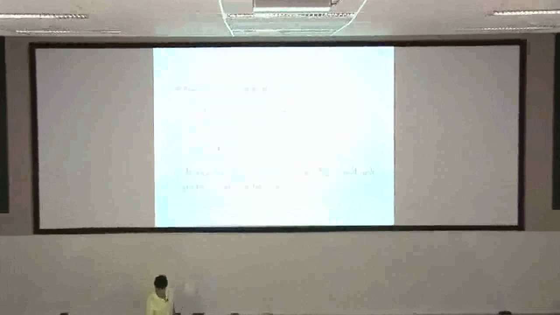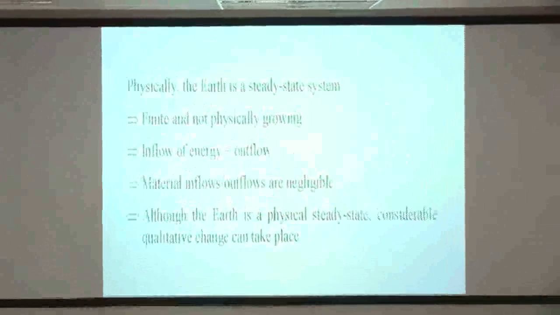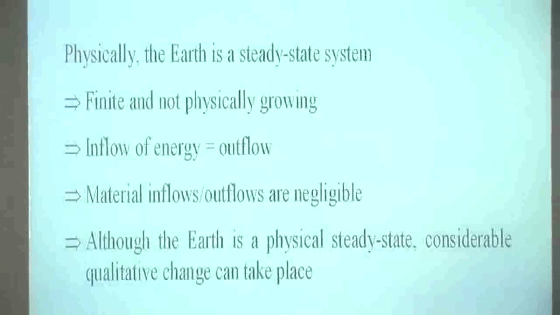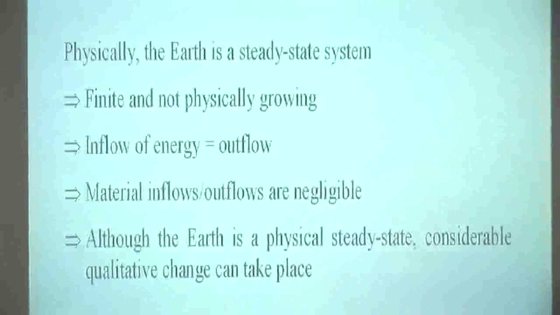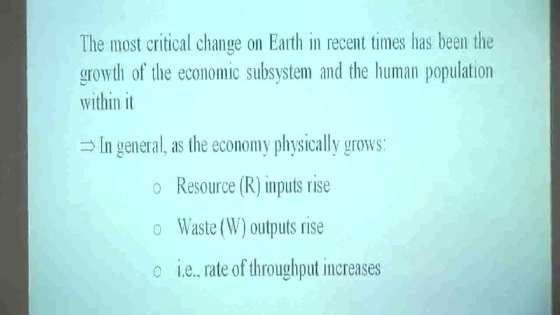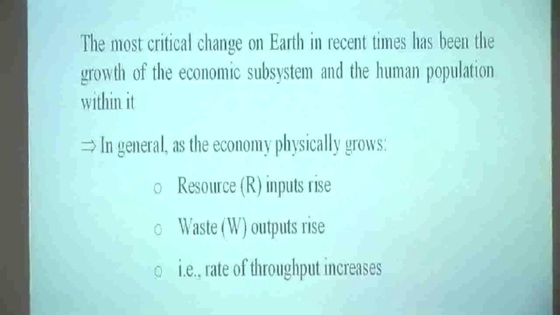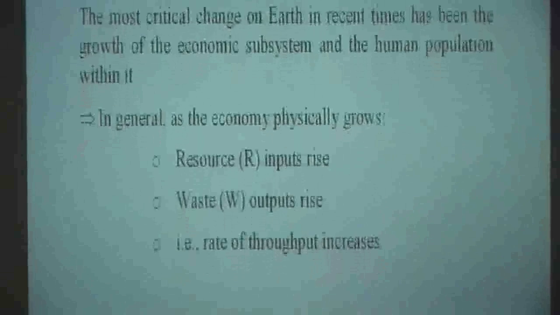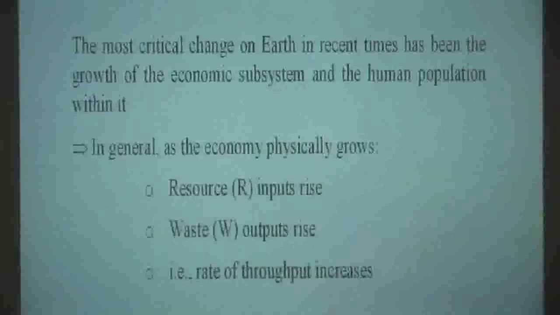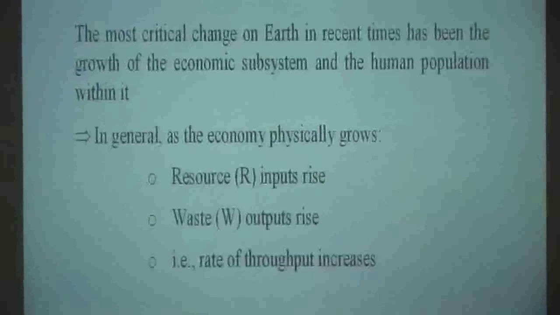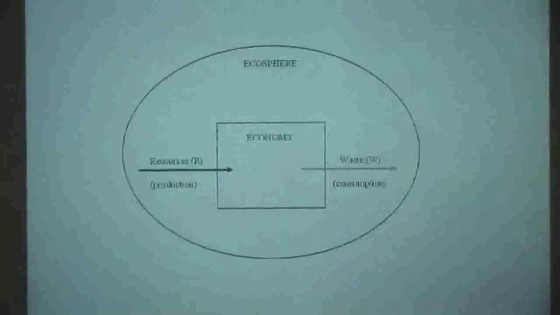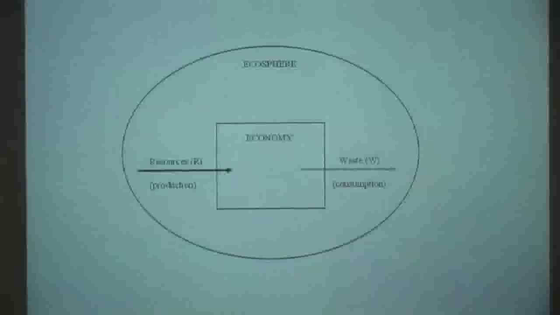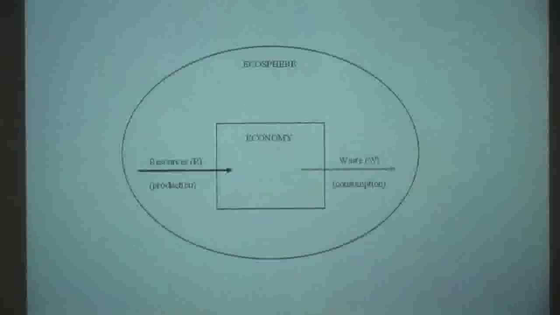But although the Earth is a physical steady state, there's considerable qualitative change that can take place on Earth. And of course, one of the most critical forms of change on Earth in recent times has been the growth of the economic subsystem and the human population within it. Now, I'll just go on to this particular diagram here. This is a very basic one that shows the relationship between the economy and the ecosphere.